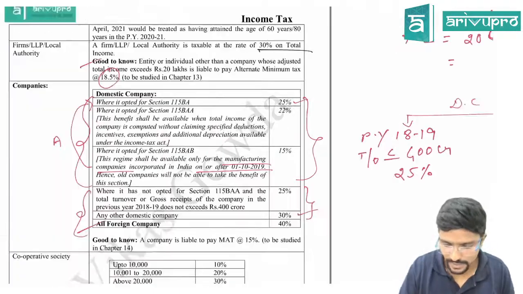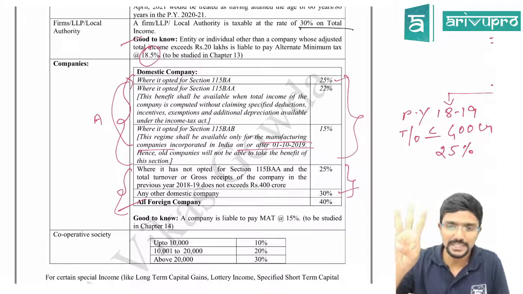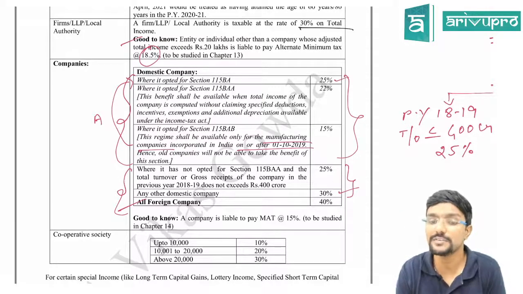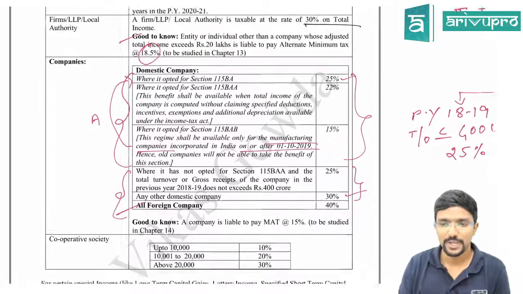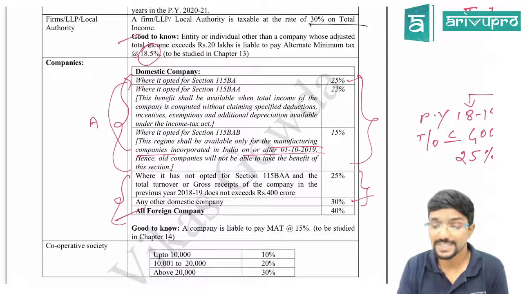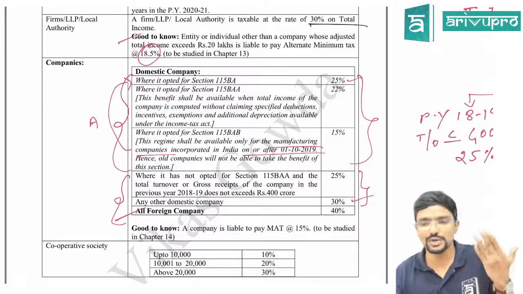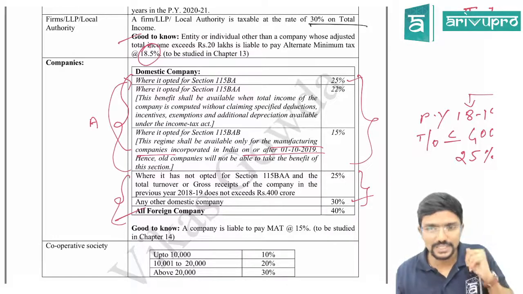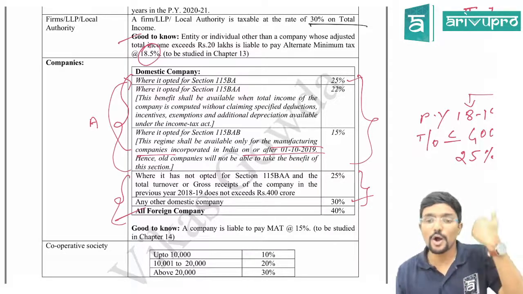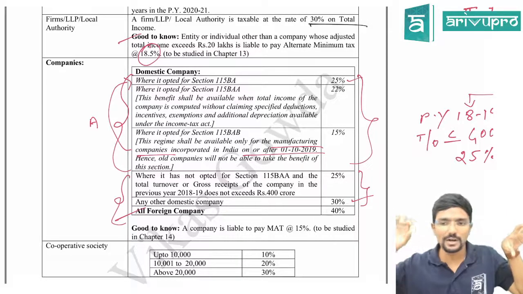So I will repeat for the companies. Guys, please pay attention. There are some three special schemes, new schemes we will call them, given to domestic companies only. If you are opting for those special schemes, then the rates will be 25%, 22% or 15%, depending upon under which section you are covered. Agree? Next, if you are a domestic company and have not opted for the above new schemes, then for you it is either 25% or 30%.